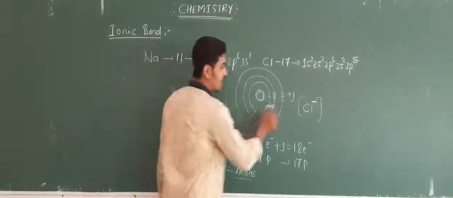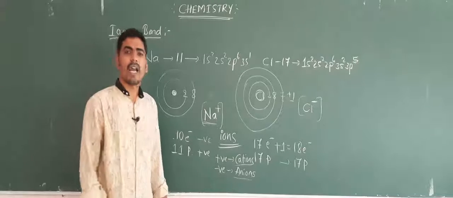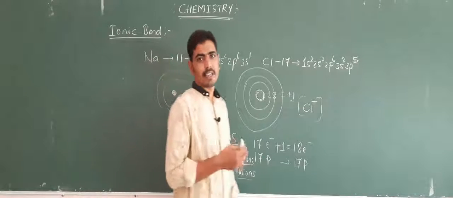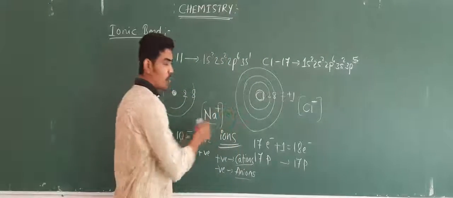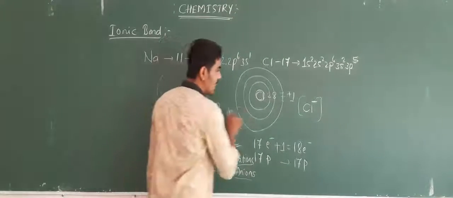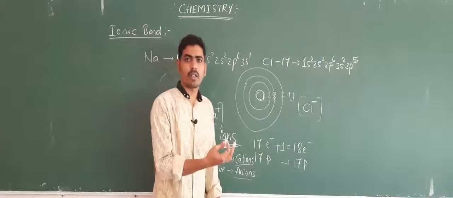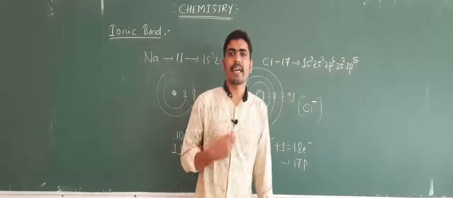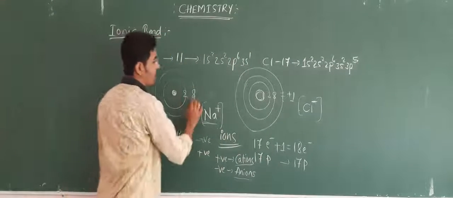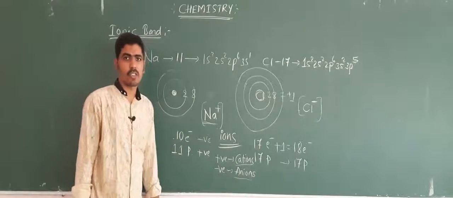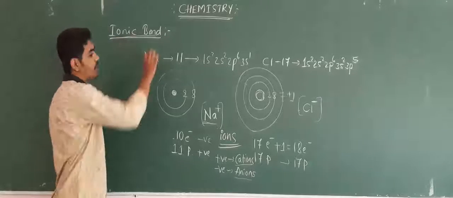Now these Na plus and Cl minus are charged species and get attracted by electrostatic force, and due to that force of attraction, a linkage is formed between Na and Cl, or a bond is formed between Na and Cl, and that bond which is formed by the transfer of electrons in the outermost shell is said to be an ionic bond.